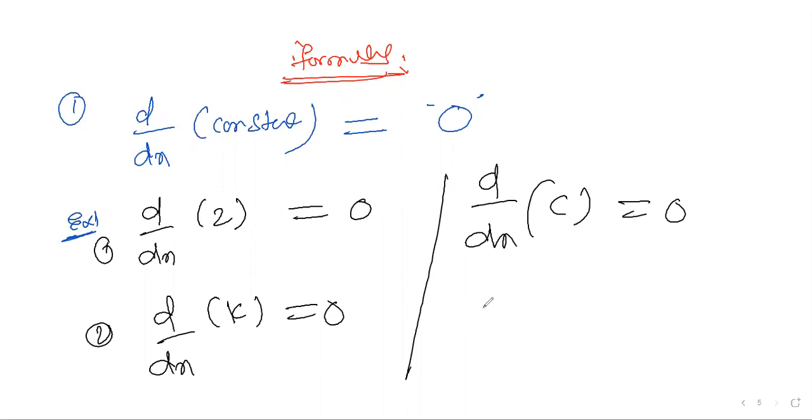Last case, d by dx of 0. This is also a constant, so we can write 0. This is the first formula. Clear? Okay.